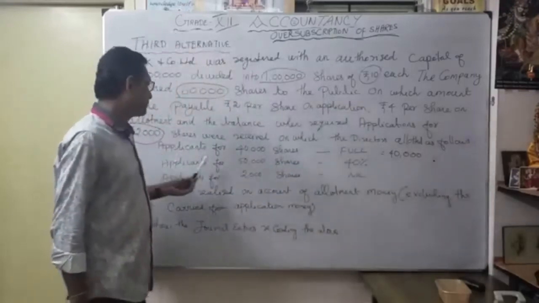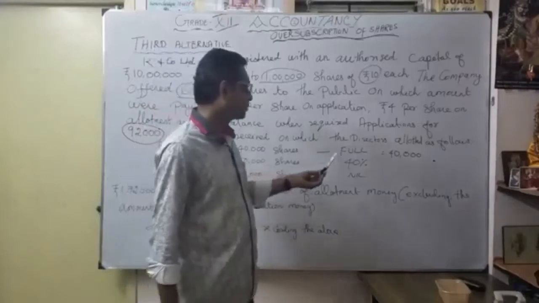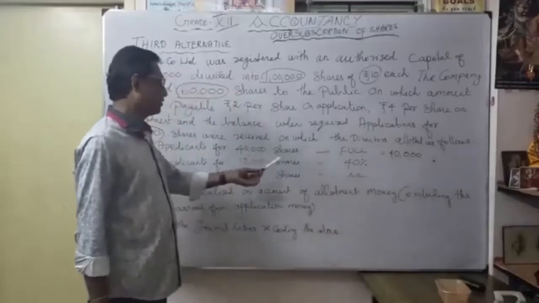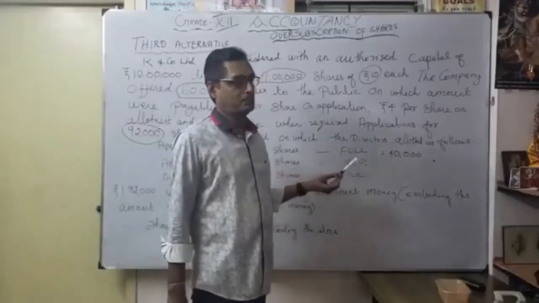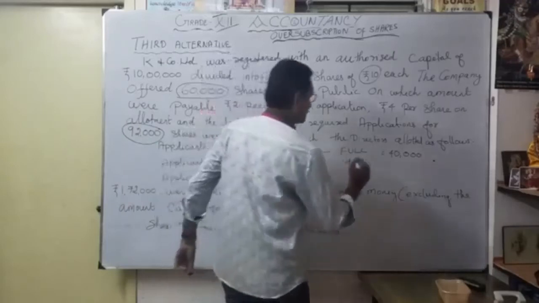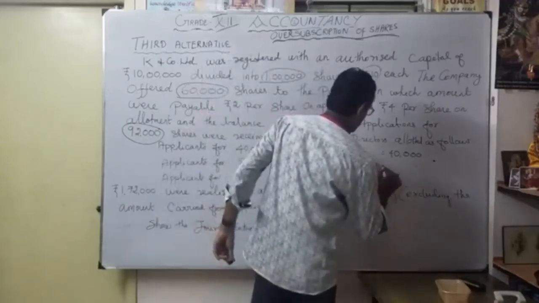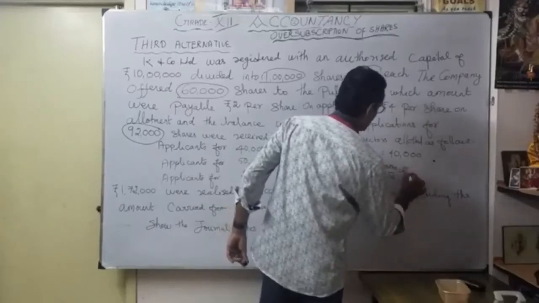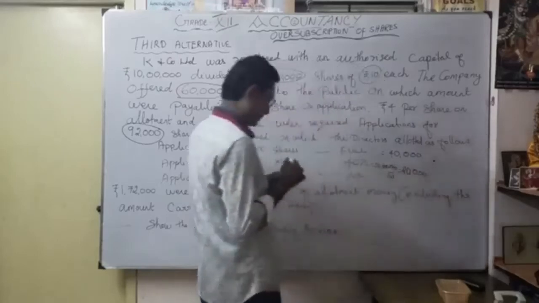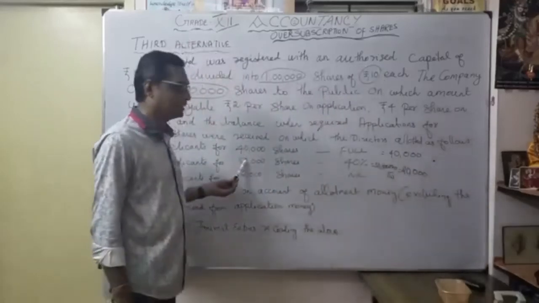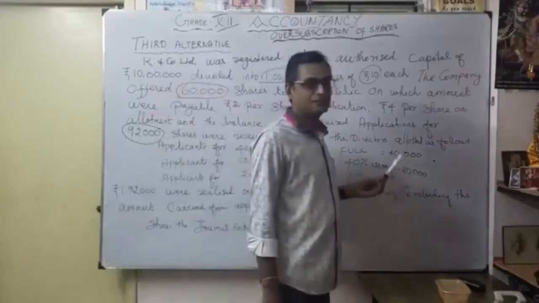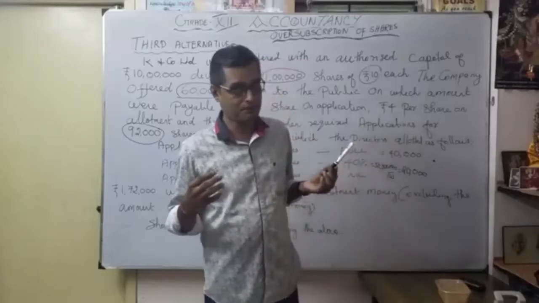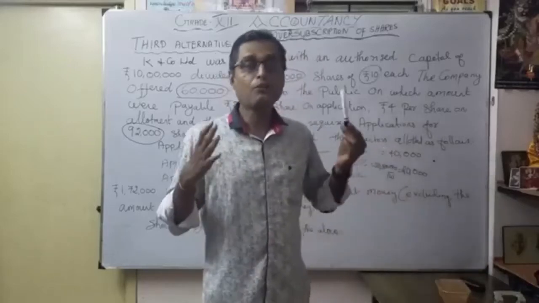Then applicants for 50,000 shares, they allotted only 40%. So actually how much did they allot? 50,000 into 40 by 100, allotted 20,000 shares only. The person applied for 50,000 shares, they allotted 20,000 shares. So the remaining 30,000 application money, how we are going to utilize, we'll discuss.